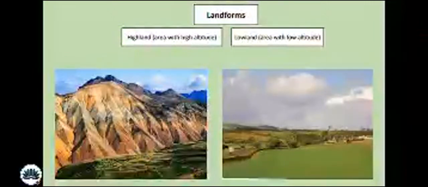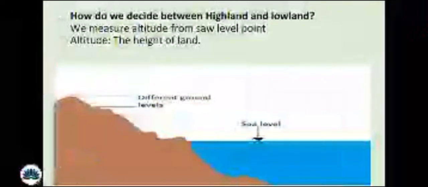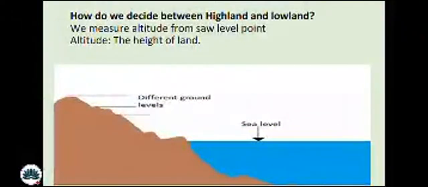So there are two types of landforms. One is highland areas with high altitude. What does altitude mean? The height of the land. And the lowland areas with low altitude. How can we decide between highland and lowland? We measure altitude from the sea level point. As altitude is the height of land, you can see here and also observe in the figure